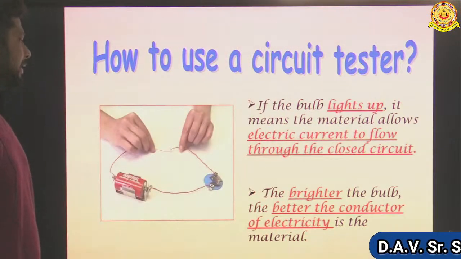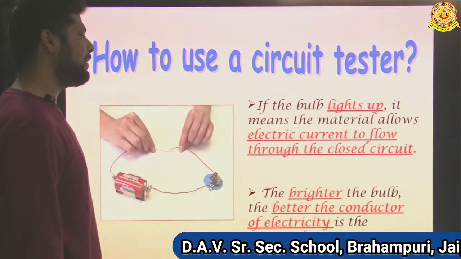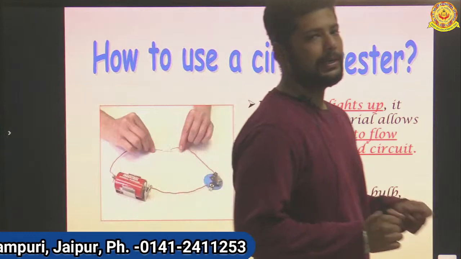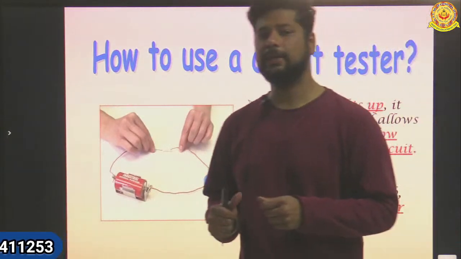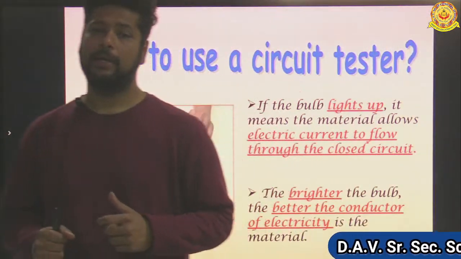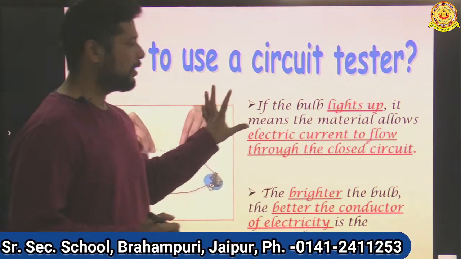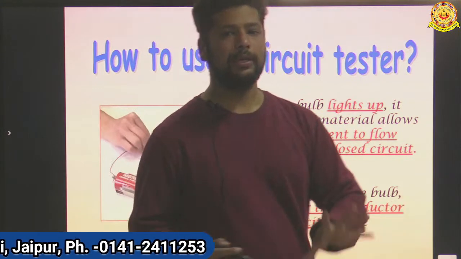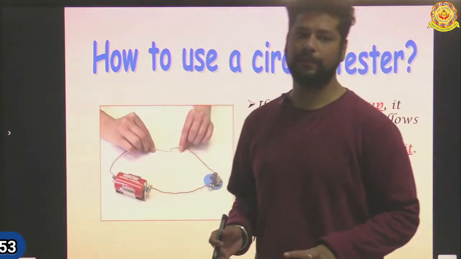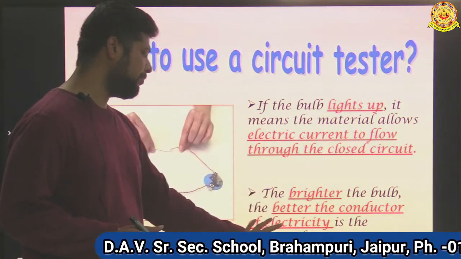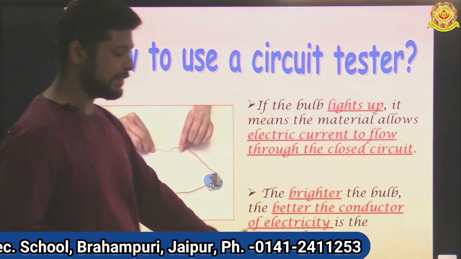How to use a circuit tester? If the bulb lights up, it means the material allows electric current to flow through the closed circuit. If we are connecting two ends of the wire to any particular material, and we can see the bulb is glowing, so yes, our tester is working. Now if the bulb is glowing, it is showing that the material is a good conductor of electricity. And in the second case, when the bulb is not glowing, the material is not a good conductor. The brighter the bulb, the better the conductor of electricity is the material.